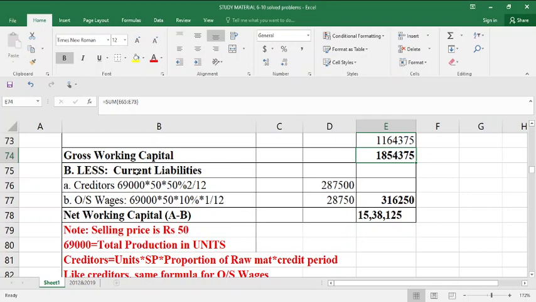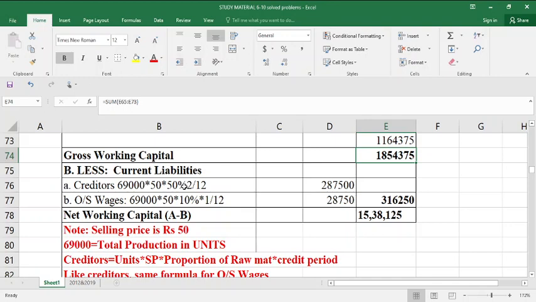Creditors are to be computed on purchase of raw materials, we know that. So raw materials is nothing but 69,000 units of production into selling price 50. Its 50% is nothing but raw material cost. So it is given like this: 69,000 is the units of production into 50% of selling price constitute the cost of raw material. Creditors must be calculated on raw materials purchased.